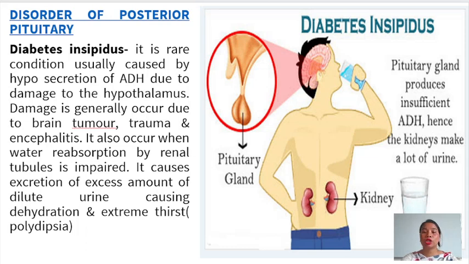It causes excretion of an excess amount of dilute urine, causing dehydration and extreme thirst, also termed as polydipsia. So in diabetes insipidus, the pituitary gland produces insufficient ADH, that means the antidiuretic hormone is less, and because of that the kidney makes a lot of urine, which gets expelled in a very excess amount, causing the person to feel extreme thirst and also dehydration.